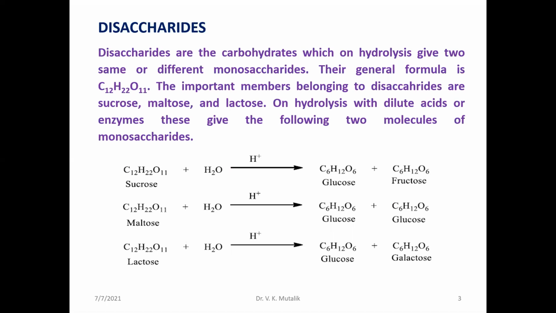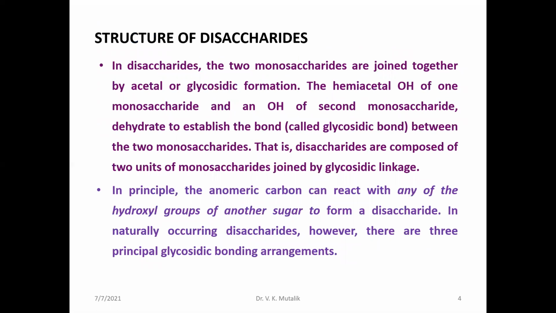When a disaccharide is made up of the same kind of monosaccharide unit, only one kind, it is called a homodisaccharide. If more than one type of monosaccharide unit is present, it is called a heterodisaccharide. We shall discuss the structures of these disaccharides.